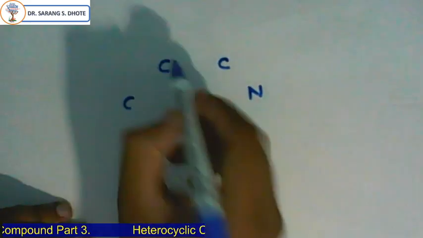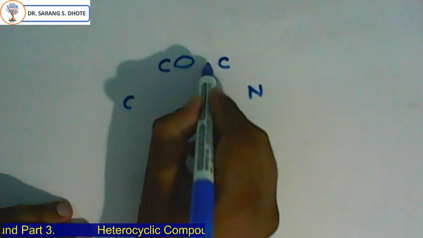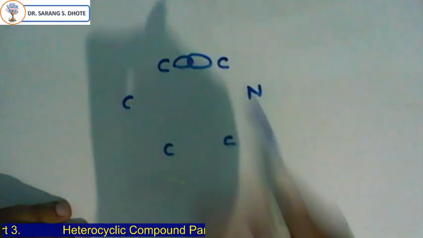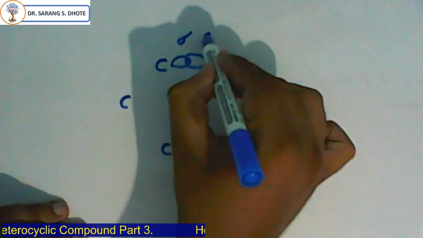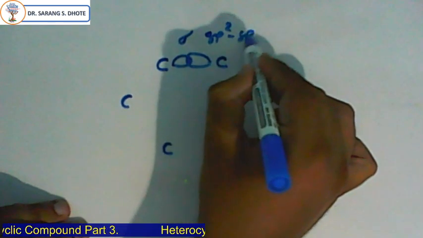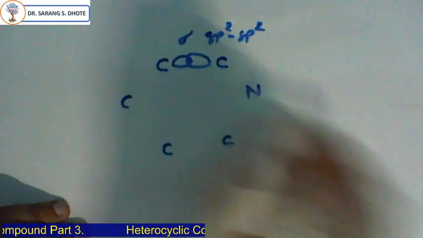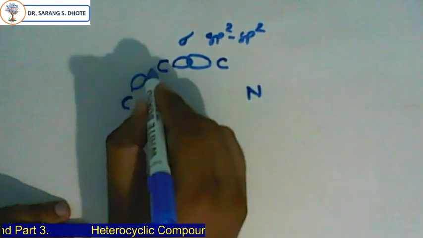In this case, this carbon overlaps with this carbon, forming one sigma bond, sp2 hybridization. Like that here also.